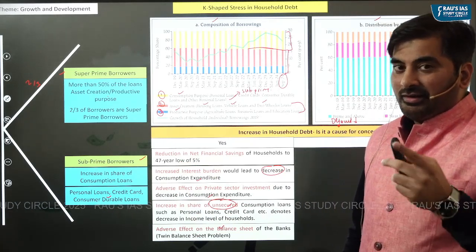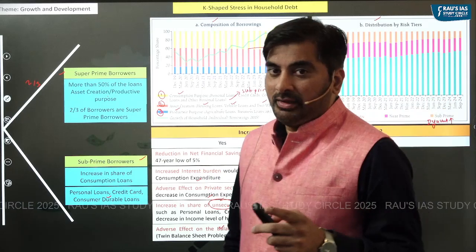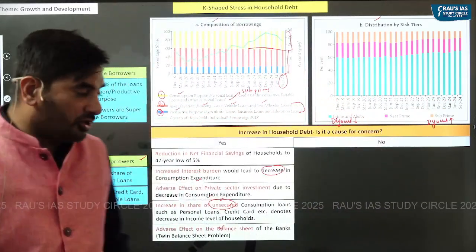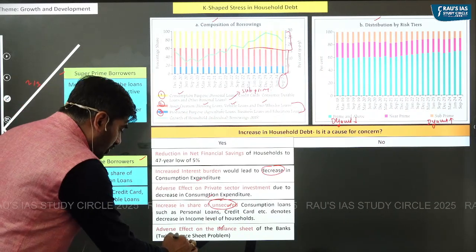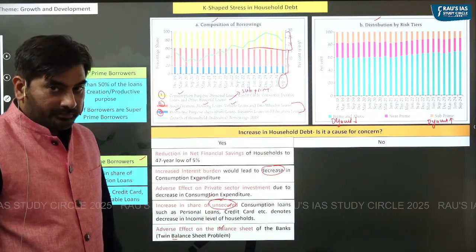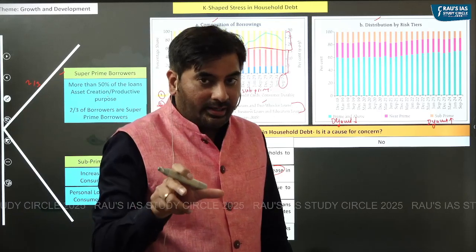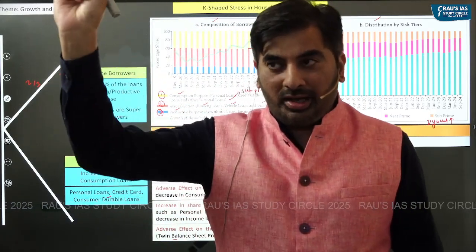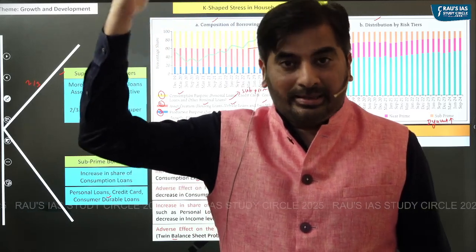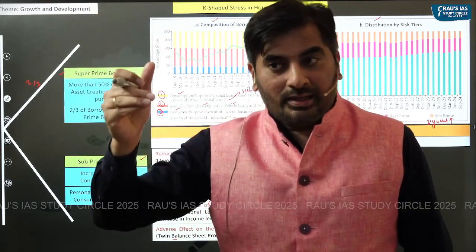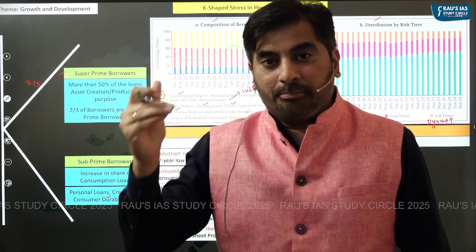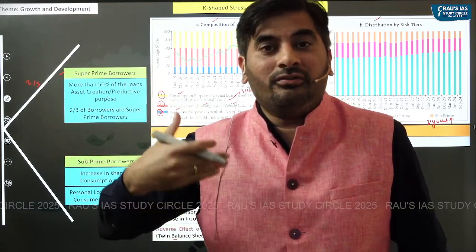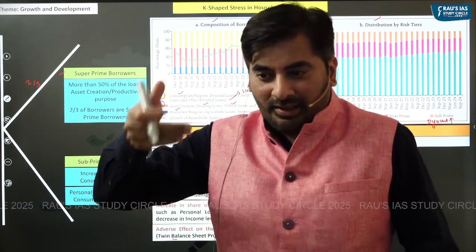In fact, the same situation had happened somewhere in 2014-15, and we call that the twin balance sheet problem, wherein on one hand the balance sheet of the banks came to be dominated by more NPAs, while the balance sheet of the companies came to be dominated by more debt.